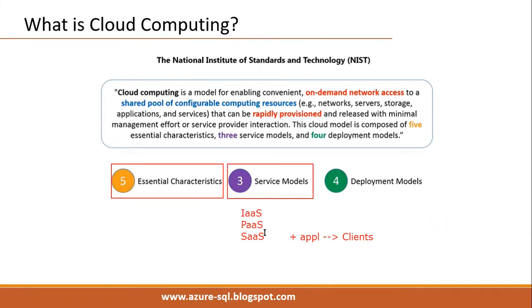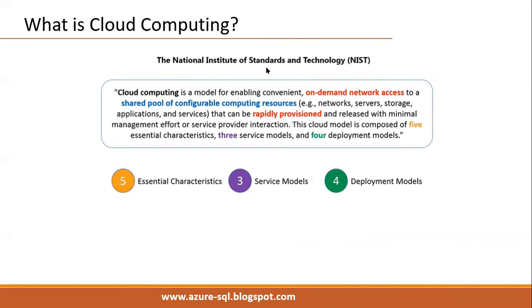These are the three major services. All the services are divided into these three major categories, and four deployment models are there in cloud computing. Already we have seen. Normally, if it is cloud computing, it refers to public cloud. Data centers are there across the globe, and anyone can place resources in the data centers. We can even ask Microsoft to build a